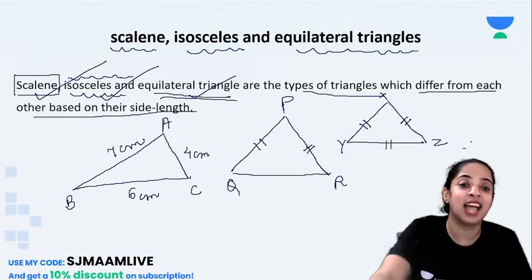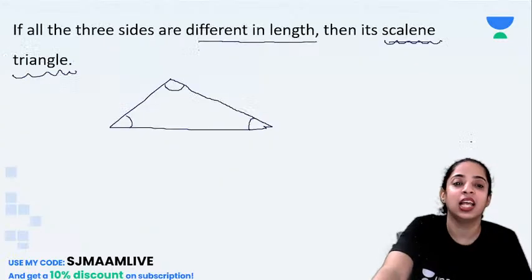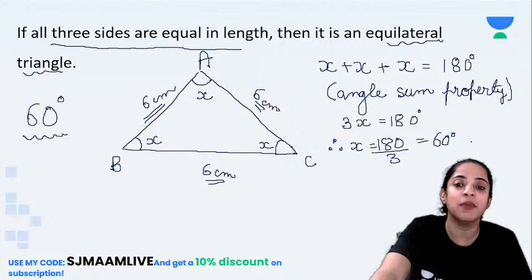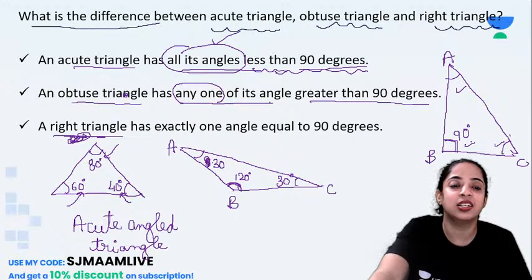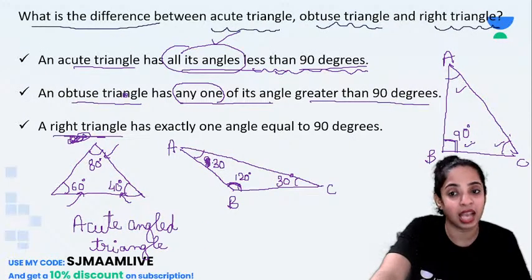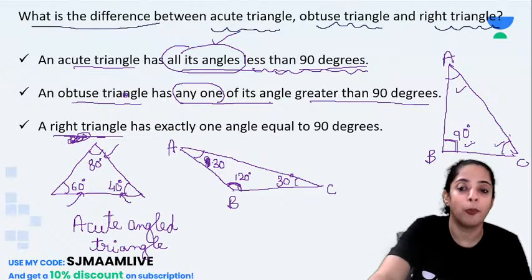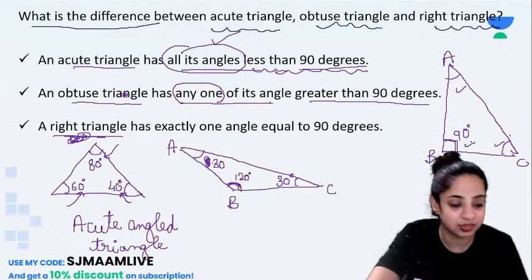So before going ahead with the next concept of triangles, we have done scalene, isosceles and equilateral triangles, and then we did certain properties of them, and then based on the angles, the triangles are classified into acute, obtuse and right angled.